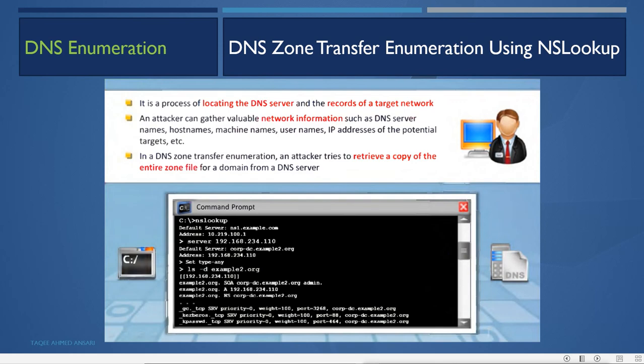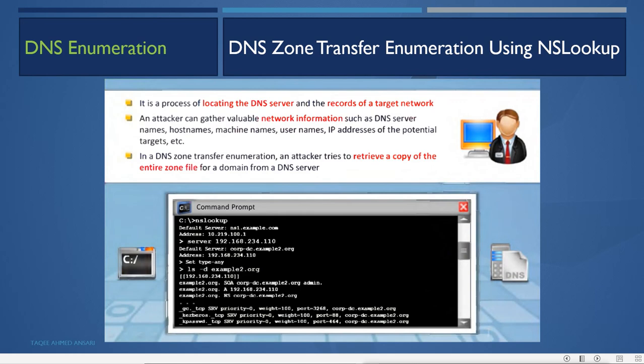So for load balancing or fault tolerance, administrators use two or three or more DNS servers. When you use more than one DNS server, all of them must be updated. If you have added one record in one DNS server, that record must be updated in all the other DNS servers so they can also resolve that query or name or IP. For that reason, we use the zone transfer option for transferring the zone from one DNS server to another. By default it is disabled, but when you create multiple DNS servers, you have to enable the zone transfer option.